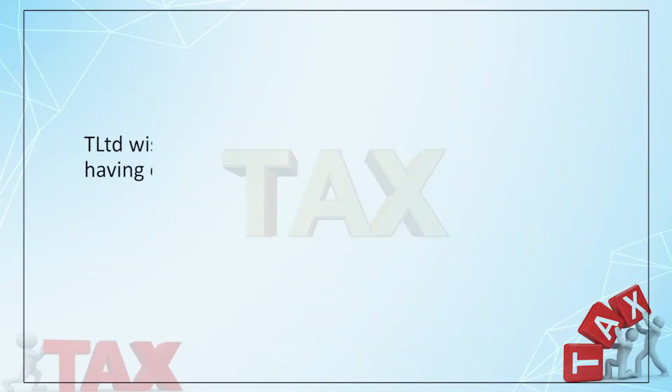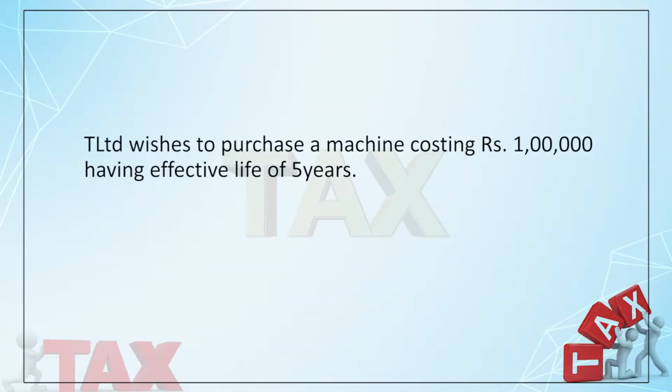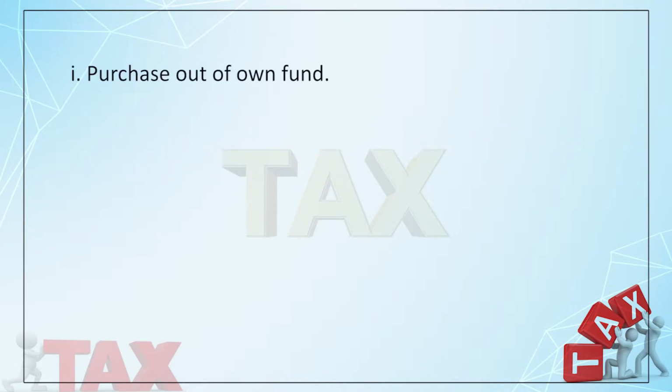So, now first you try to grab the basic essence of the problem. The T Limited wishes to purchase a machine for 1 lakh, right? The cost of the machine is 1 lakh and its effective life is 5 years. And company has 3 options. What are the options? Company can purchase out of own fund. That means the company will pay 1 lakh straight away and acquire the machine.